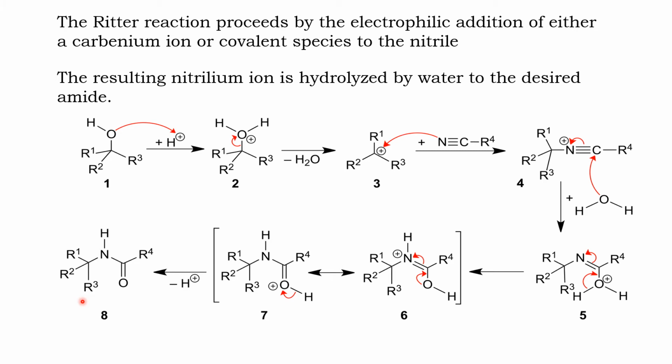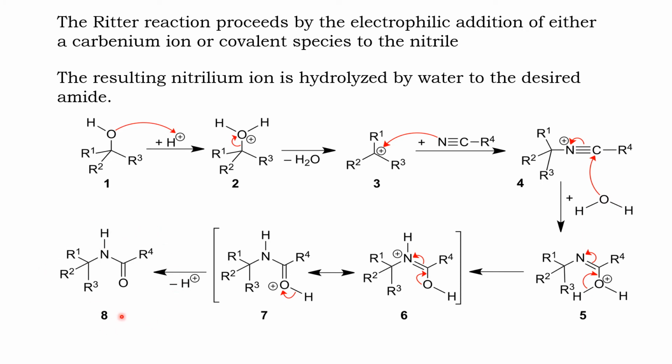Hence we could summarize: the first step is the attack of nitrile on the carbocation, followed by the attack of a water molecule and the subsequent elimination of H plus ion, resulting in the formation of that particular amide.